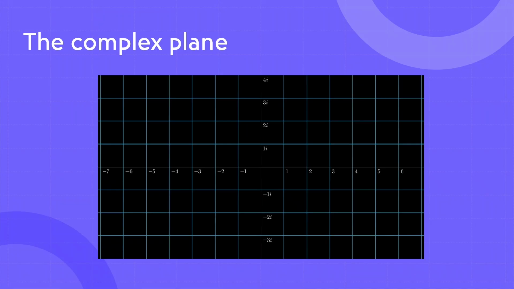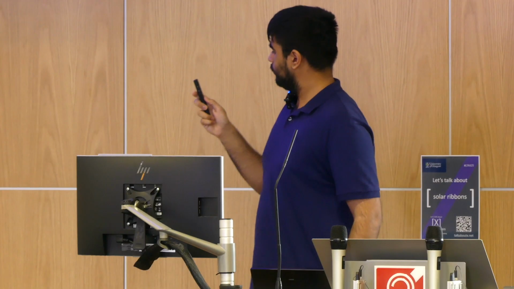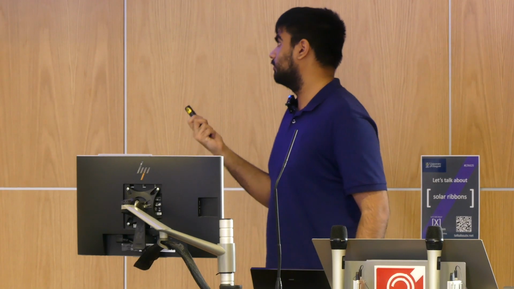Let's take this point, for example. In order to get to this point, we have to go 2 along the real axis and 1 up the imaginary axis. So we call this point 2 plus 1i, or just 2 plus i. Similarly with this point, -3 along the real axis and -2 along the imaginary axis. So we call this point -3 minus 2i. I think that's probably enough you need to know about complex numbers in order to understand what I'm going to talk about. So, moving on to the Riemann-zeta function.